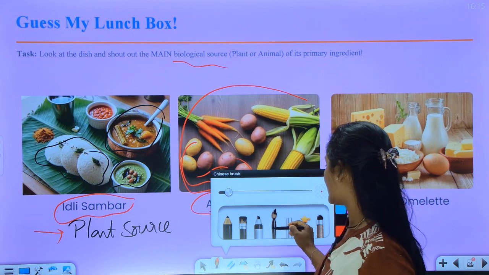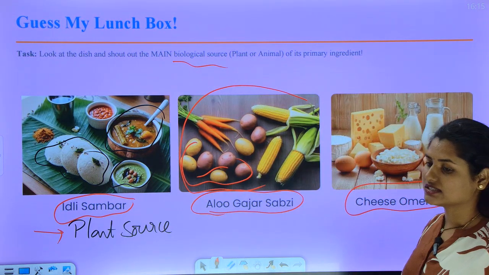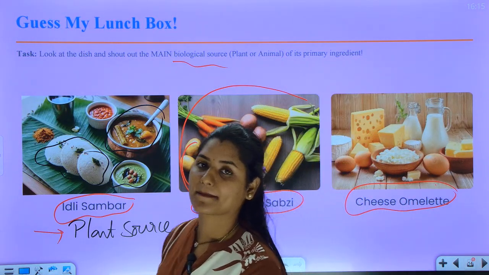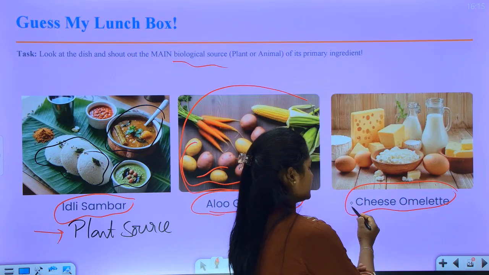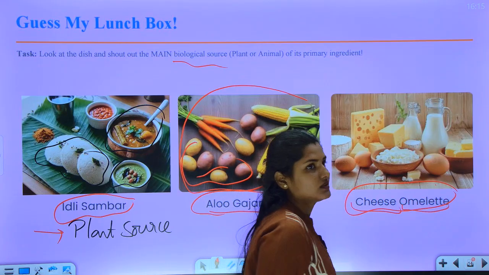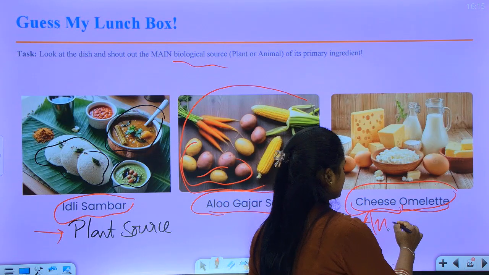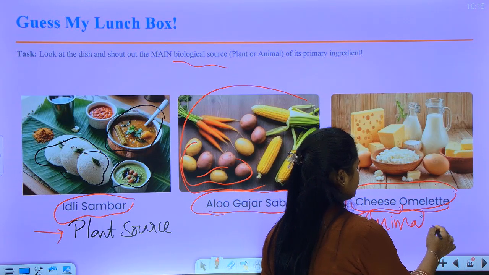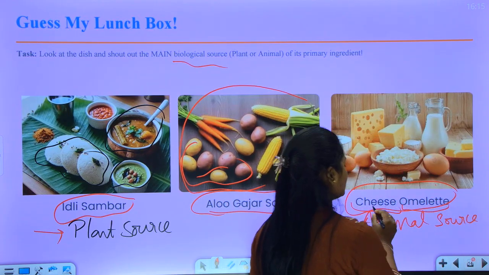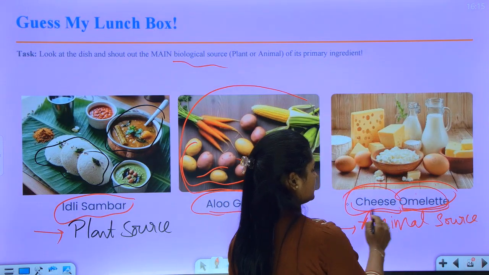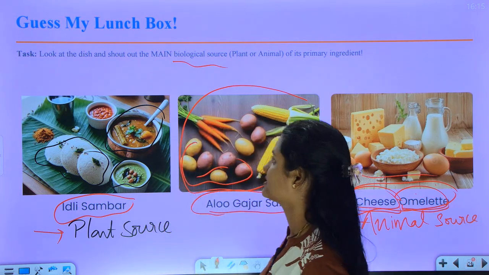And now coming to cheese omelette. So is this a plant source or animal source? Cheese omelette. These both are animal sources because cheese comes from milk, right? And omelette is egg, right? So these are from animal sources.